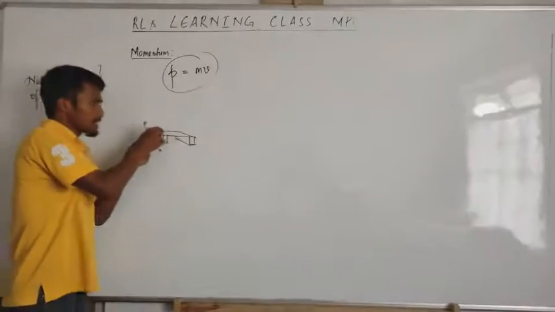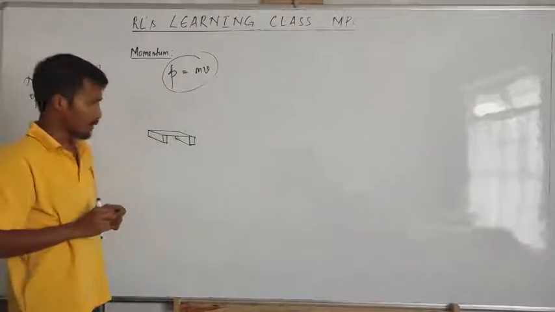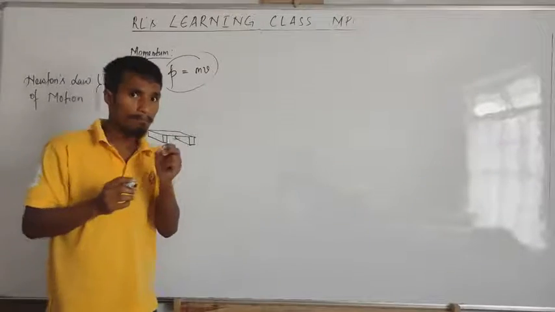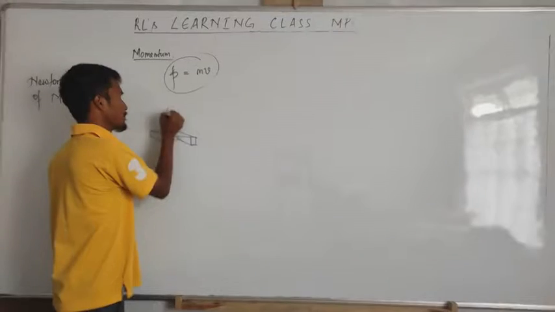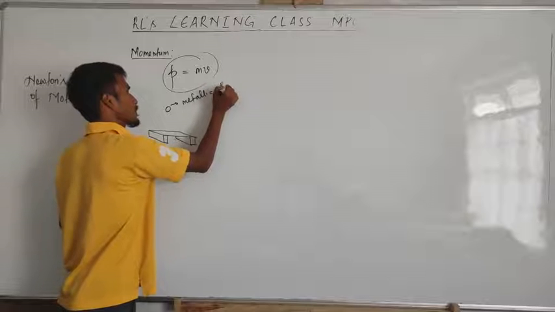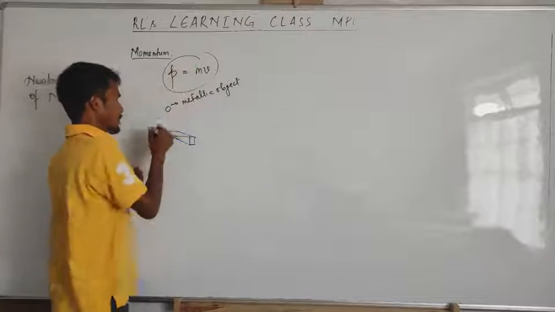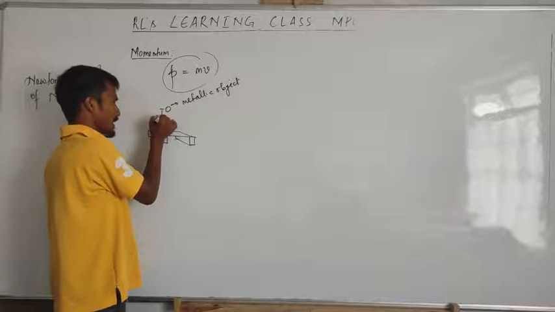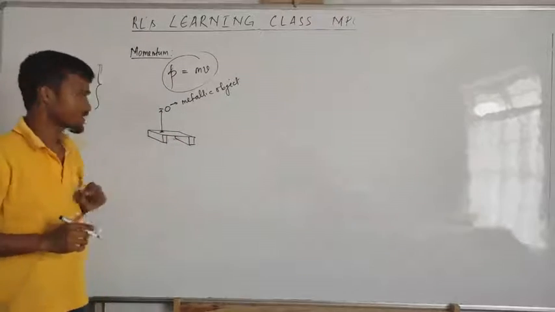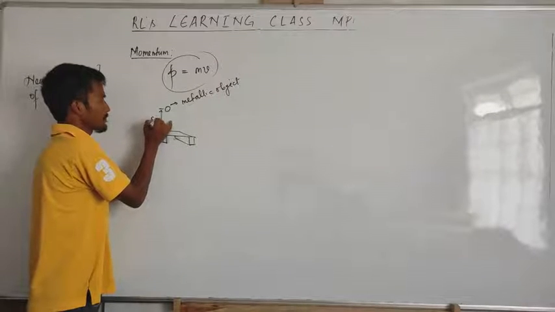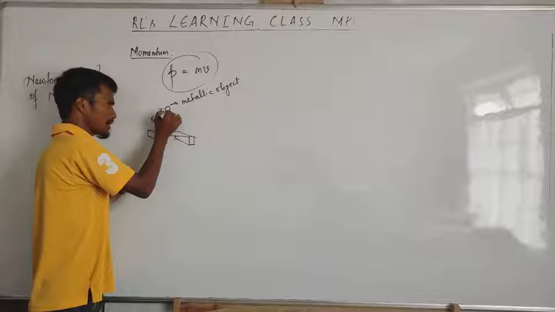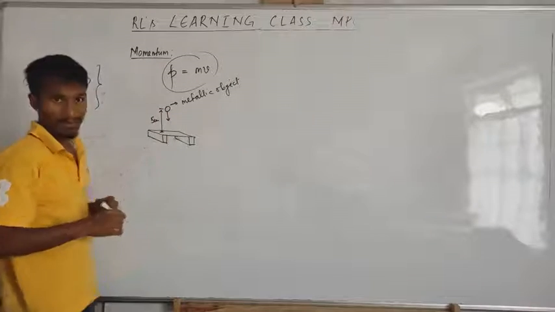Okay, let's say now this glass plate is placed on top of this block. Now let's say there is one metallic object. This object is at a height of, let's say, 5 centimeters. Now this object is made to fall on this glass plate.